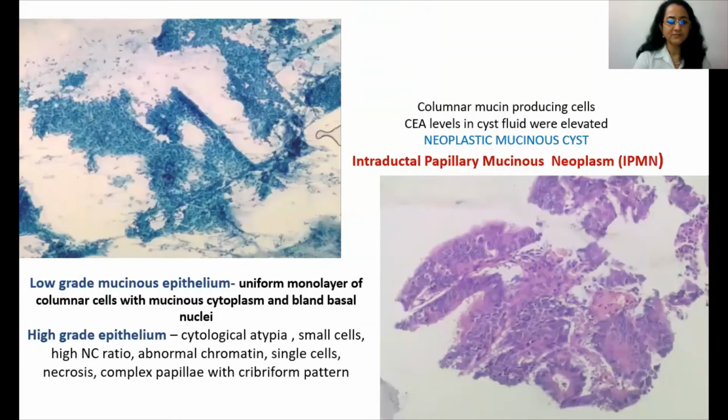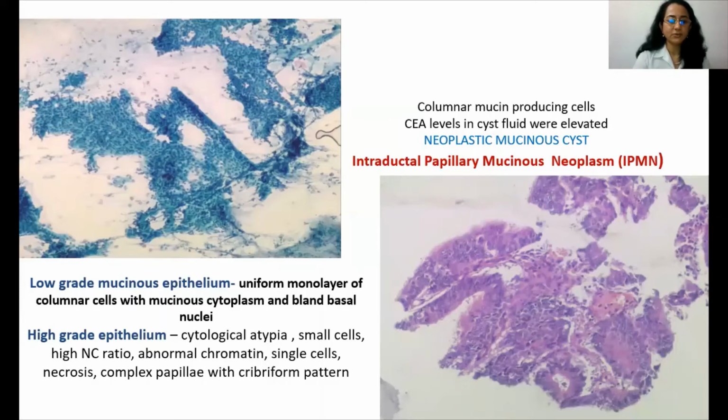Few more photographs from this case, again showing the papillary epithelium, the columnar mucin producing cells. The CEA level in the cyst fluid was elevated, which was suggestive of a neoplastic mucinous cyst. And with this morphology, we thought this was an intraductal papillary mucinous neoplasm, which was further confirmed on resection.